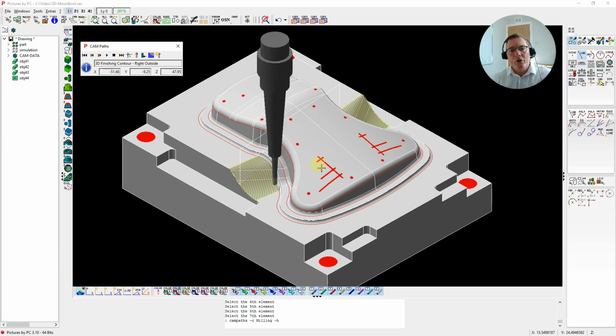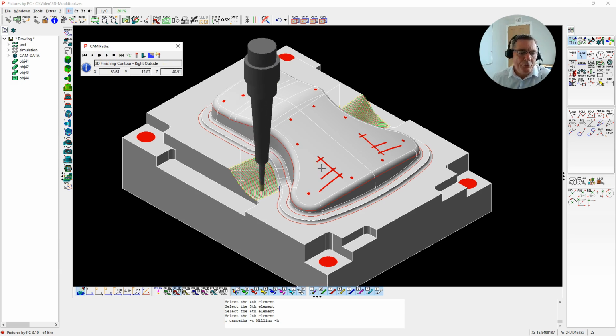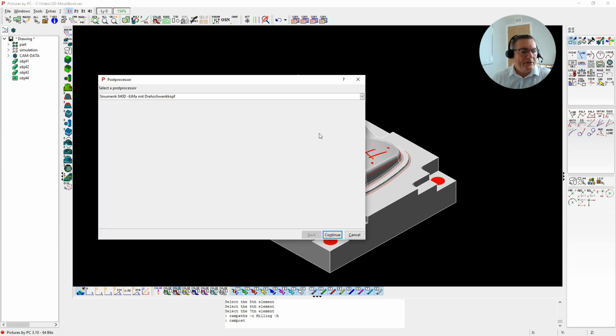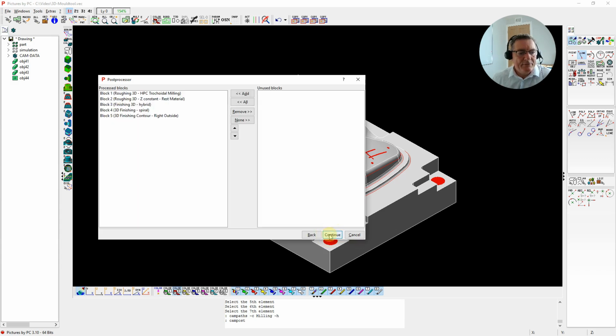Obviously we've got more finishing operations such as axis parallel, Z constant, and numerous others. So we'll create the NC program. So I'm going to select a post processor. I'm just going to select one. I've translated a few machine controllers here. We've obviously got many more, but I'm going to just pick a Siemens.